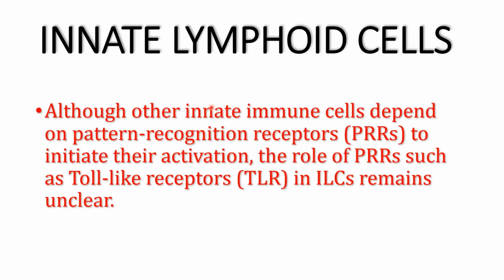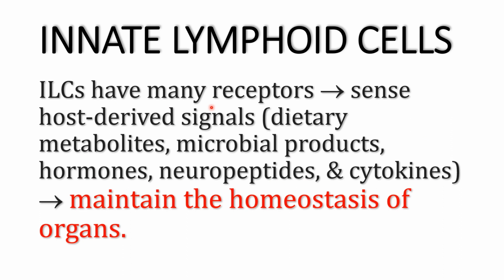Another feature: while other innate immune cells depend on pattern recognition receptors to initiate their activation, the role of pattern recognition receptors such as toll-like receptors in innate lymphoid cells is still unclear. Innate lymphoid cells have many receptors that can sense host-derived signals, for example, dietary metabolites, microbial products, hormones, neuropeptides, and cytokines, and so they can maintain the homeostasis of organs where they reside.